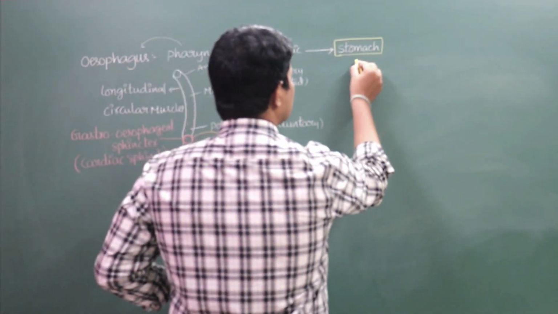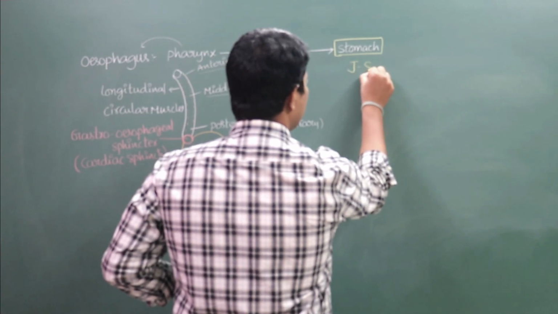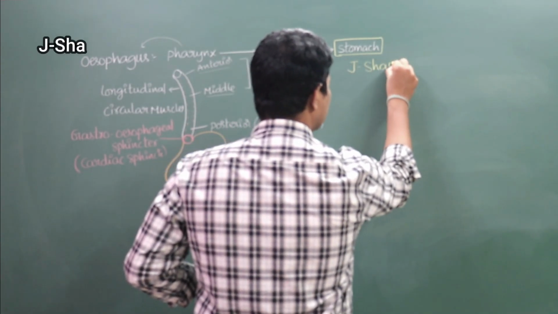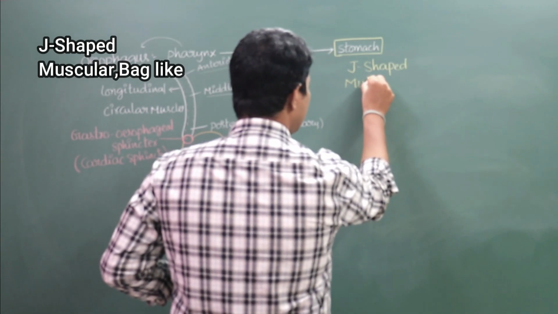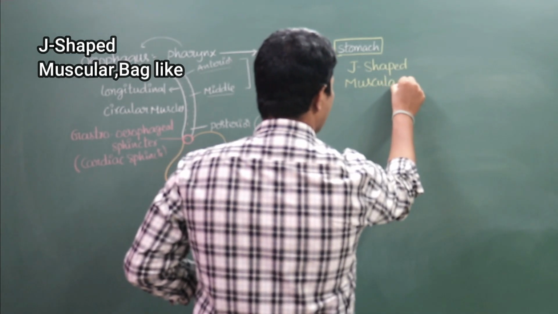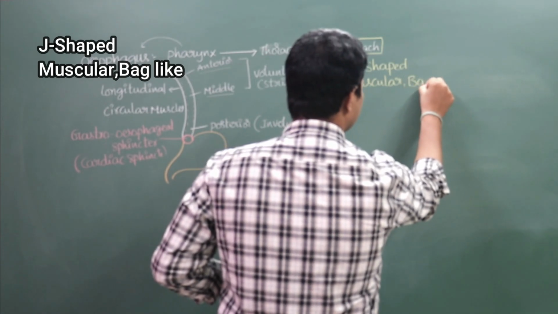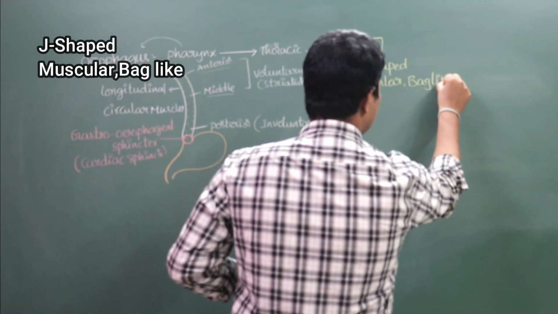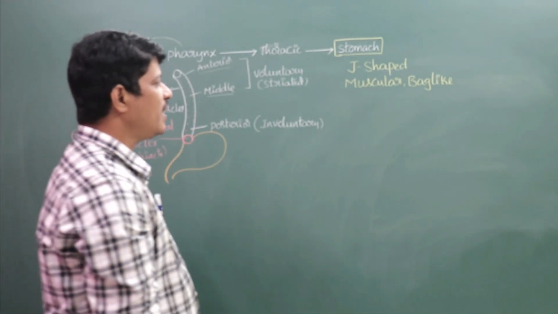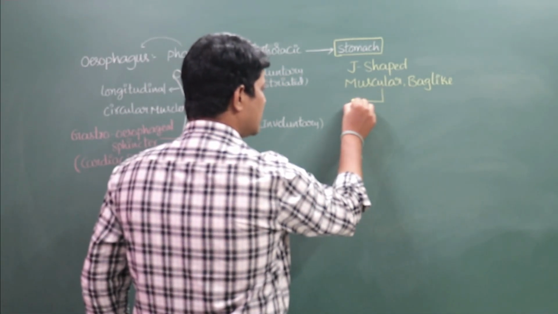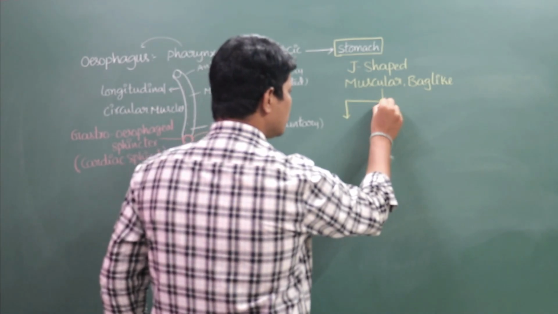The stomach is a J-shaped, muscular bag-like structure of the digestive system. It is divided into four parts.